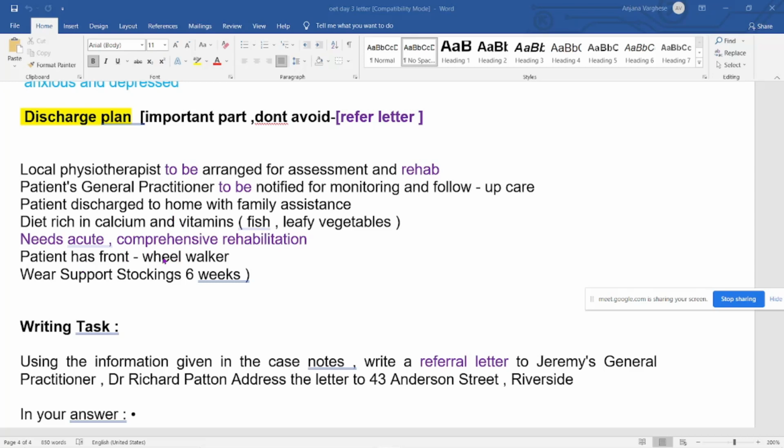Comprehensive treatment we will be doing for you. The complete treatment. We will be providing the complete facility. Comprehensive facility will be provided from our side. So that's how you are supposed to frame your sentence.